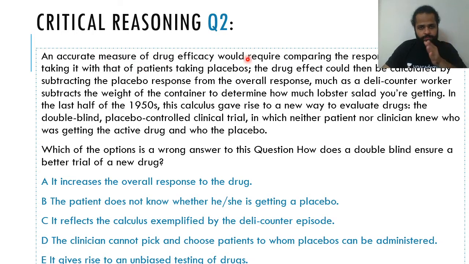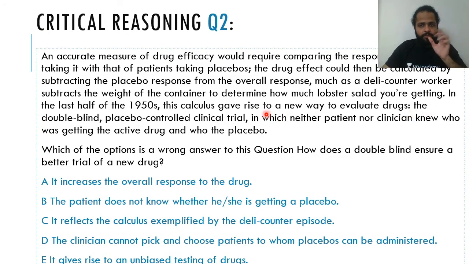So let's go through the paragraph once more, now that you know what placebo is. An accurate measure of drug efficacy, right? How effective is a drug? An accurate measure of drug efficacy would require comparing the response of patients taking it with that of patients taking placebos, right? The drug effect could then be calculated by subtracting the placebo response from the overall response, much as a deli counter worker subtracts the weight of the container to determine how much lobster salad you are getting. In the last half of the 1950s, this calculus gave rise to a new way to evaluate drugs.